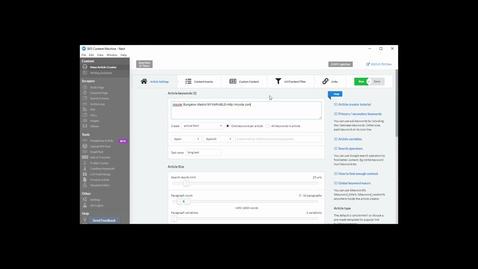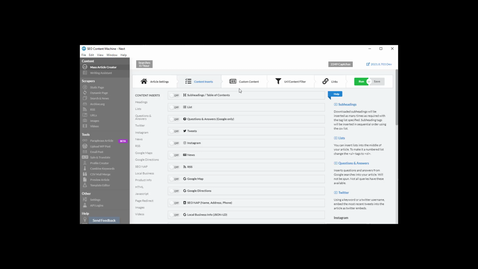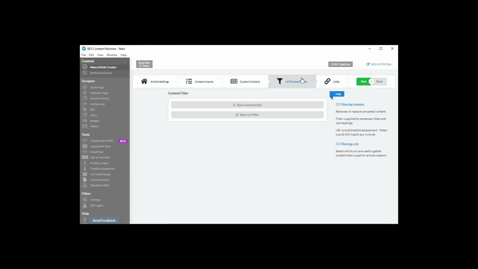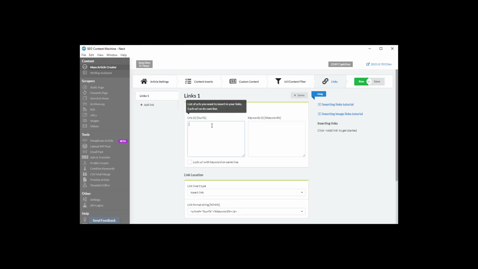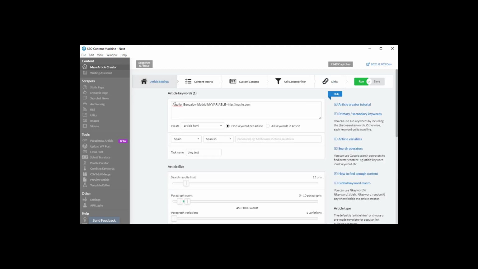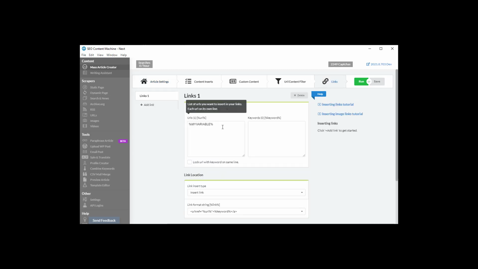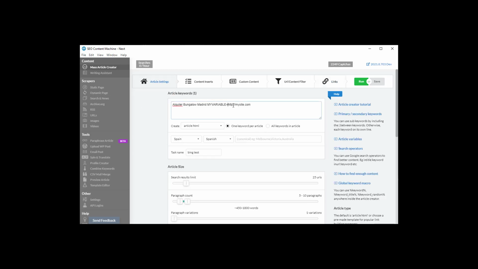And a great thing with article variables is that now that we have my variable for this keyword, if we go to any content insert or custom content or using URLs such as insert links, now this variable, once we wrap it in the macro percentage code, is usable anywhere in the content inserts. So for this keyword, when it sees this variable, it's going to use this variable value at runtime.